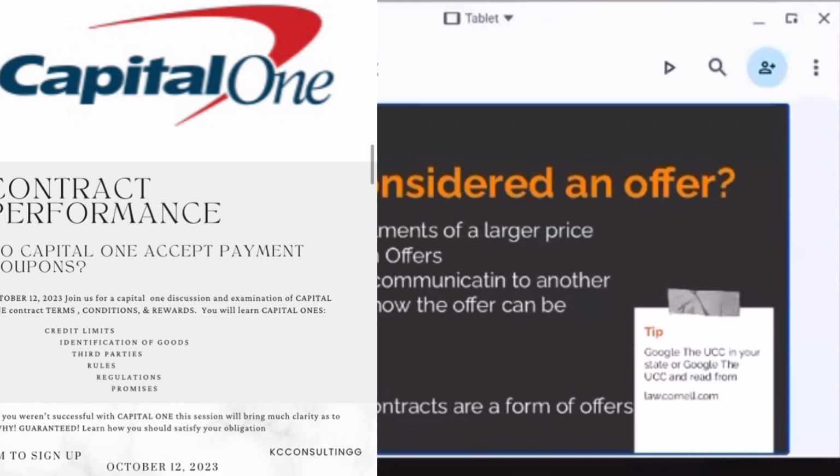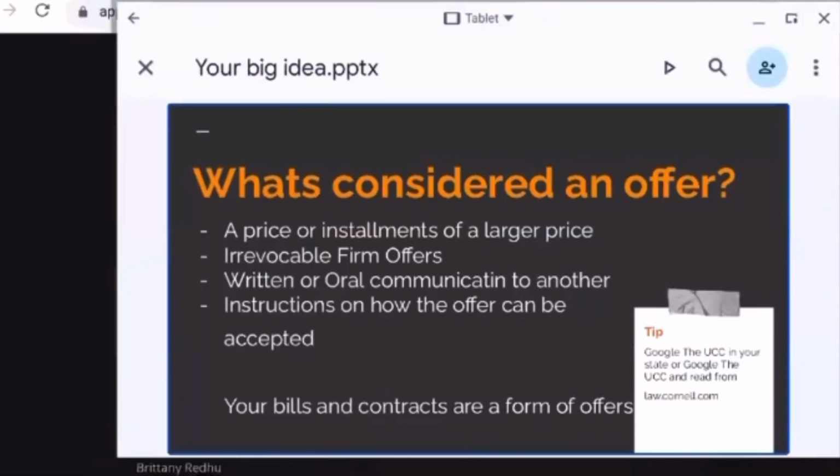When you receive your bill later and you receive those bills in installments, smaller payments like payables of that larger price, that is considered to be an offer. So when you receive your bill in the mail, let's say the car is $60,000 and you contracted to receive $600 and you receive that bill that's $600, that is an offer. They're offering you that good because remember that we're dealing with goods and services. They're offering you that good for that price.